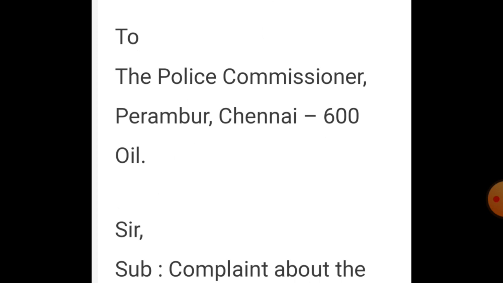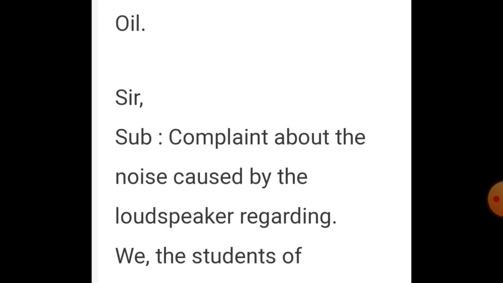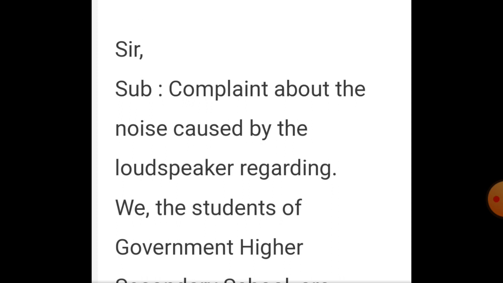Now we are going to write the letter to the police commissioner. So you have to write the to address. Before, we wrote the from address; now you have to write the to address, to the police commissioner. Instead of Perambur, you have to write Tiruvannamalai; town is enough. Then the pin code is 606601. Then you have to write the body of the letter. So what is the subject? I told you the main cause of writing. So your subject is: complaint about the noise caused by the loudspeaker.